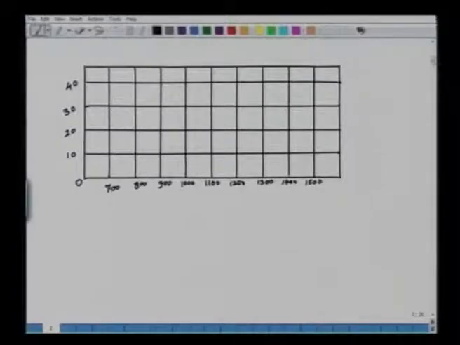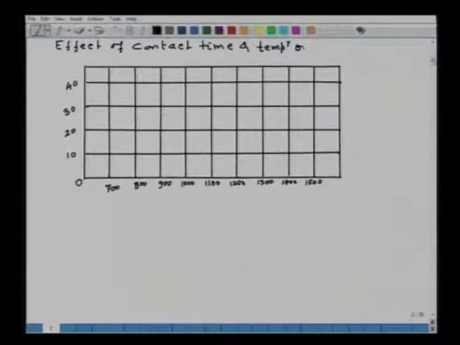So, this shows here the effect of contact time and temperature on the CO2 plus C equals 2CO reaction.